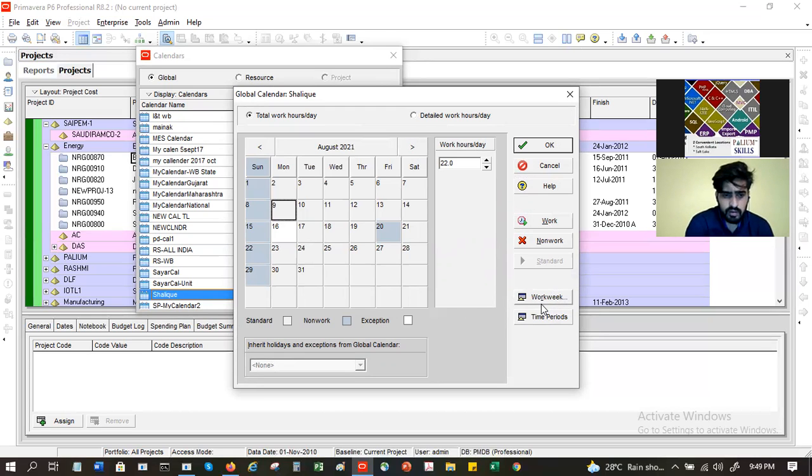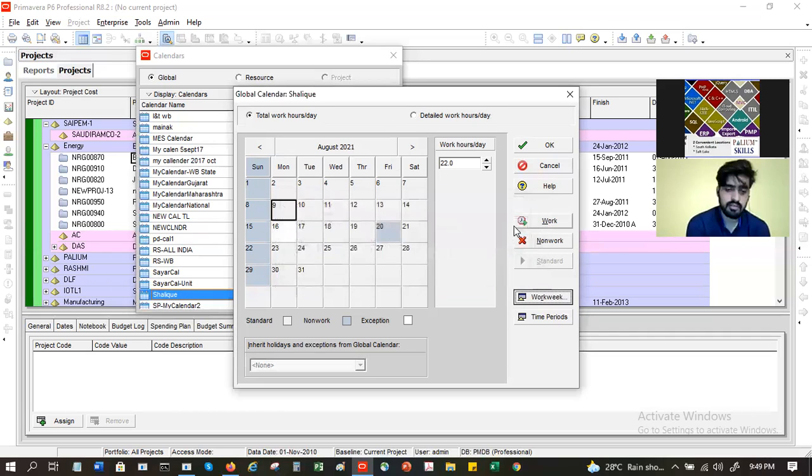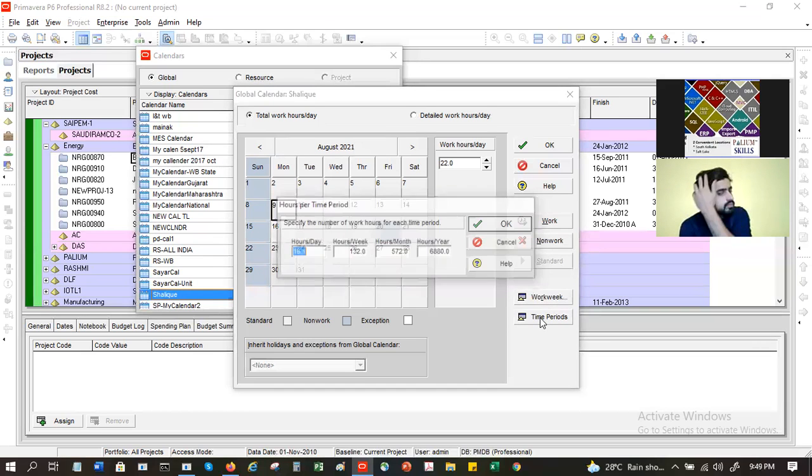Clear? So work week will show me how many hours in a day people are working. Might be shift, that's okay. Most people usually work 7-8 hours, and in that it is 8 hours. Now after this, there is time period. Time period means this is the calculation: how many hours in a day, how many hours in a week, how many hours in a month, and how many hours in a year. That is to help you do your resource allocation calculations.